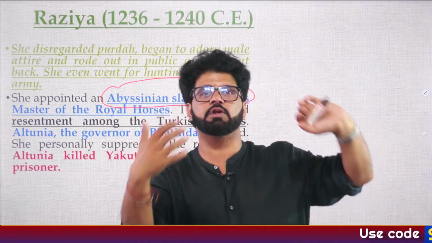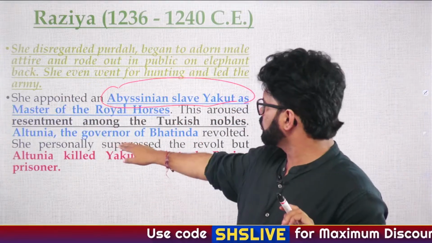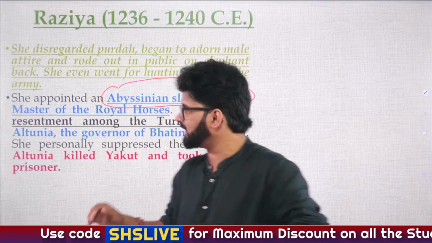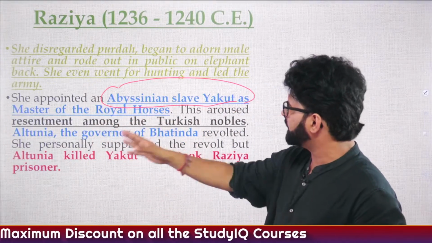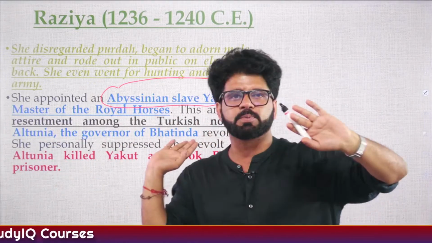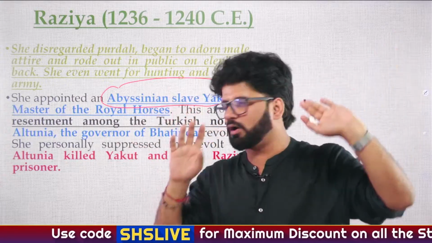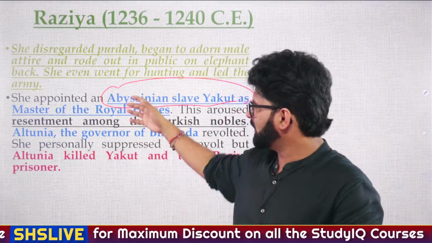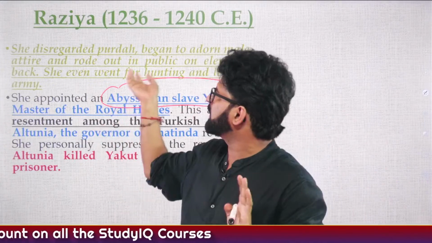The corps of 40, the Turkan-i Chihilgani, installed or started by Iltutmish. Altunia, the governor of Bhatinda, revolted, and there is a movie also made on this. She personally suppressed the revolt, and this guy took Razia as prisoner, and then they fall in love and marry each other, and finally they will be killed. That is a different story altogether. Many historians are of the view that Razia Sultan married Altunia because she wanted to get free and get her kingdom back.